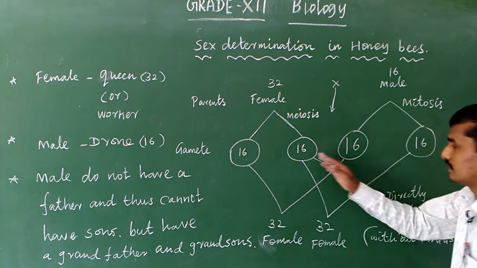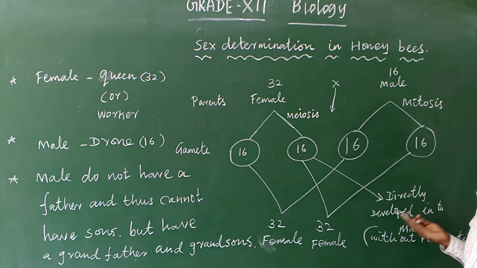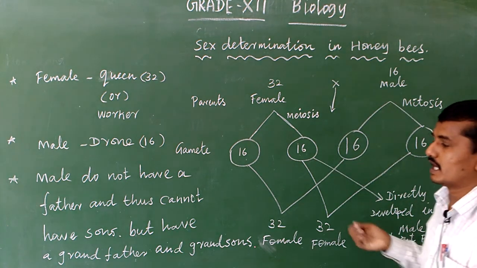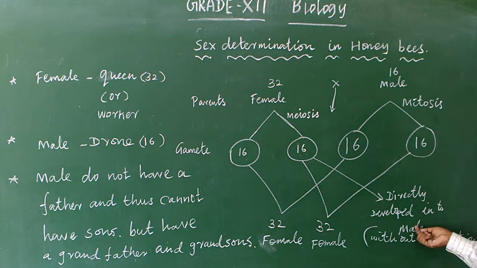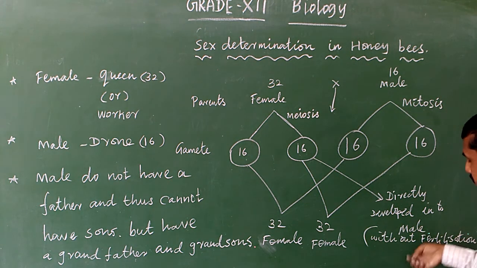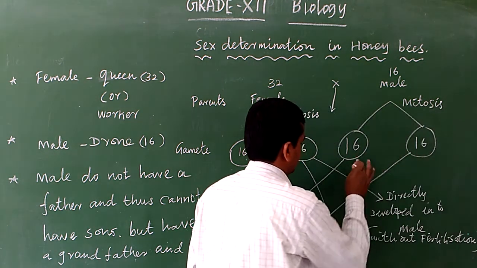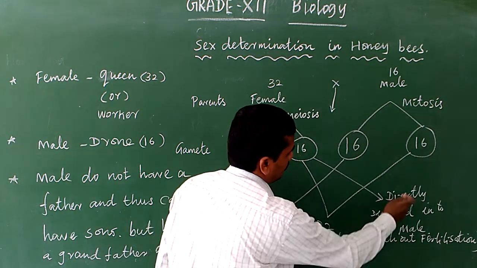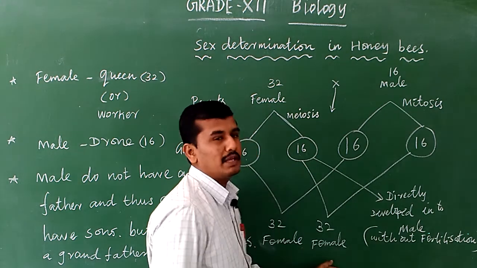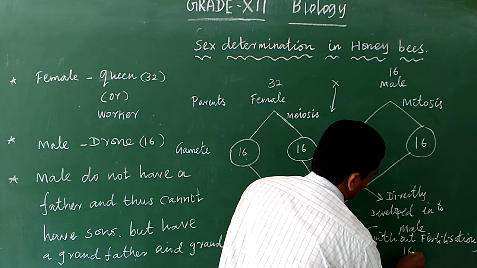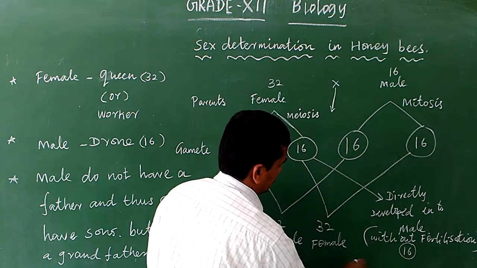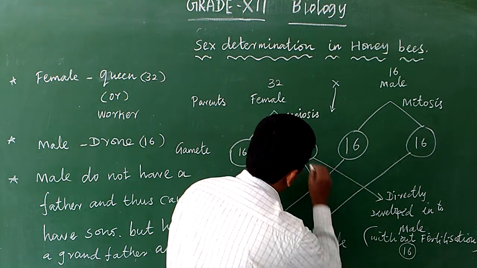Male do not have a father, and cannot have a son. Cannot have a son means the male is 16. After fertilization it produces a female. For example, this is a male with 16 chromosomes.